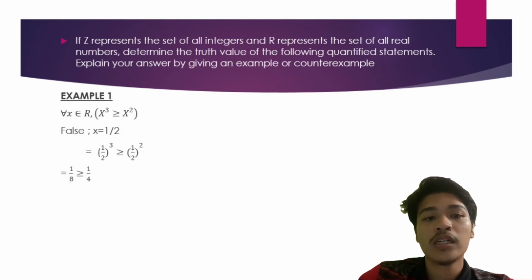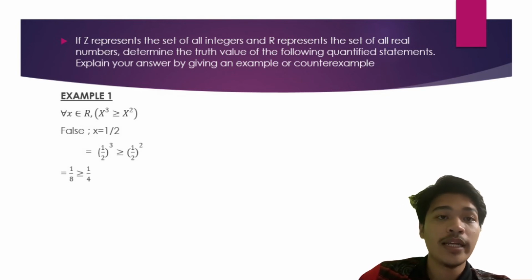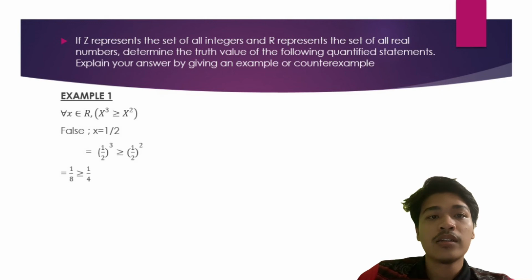We will get 1 over 2 to the power of 3 bigger than or equal to 1 over 2 to the power of 2. So the answer we get is 1 over 8 bigger than or equal to 1 over 4. We know that 1 over 4 is bigger than 1 over 8. So this is a false statement.